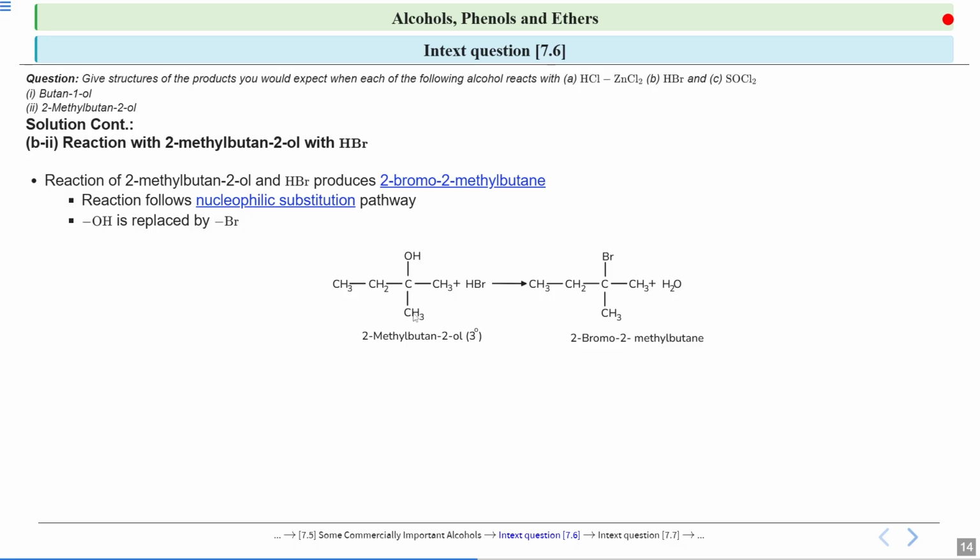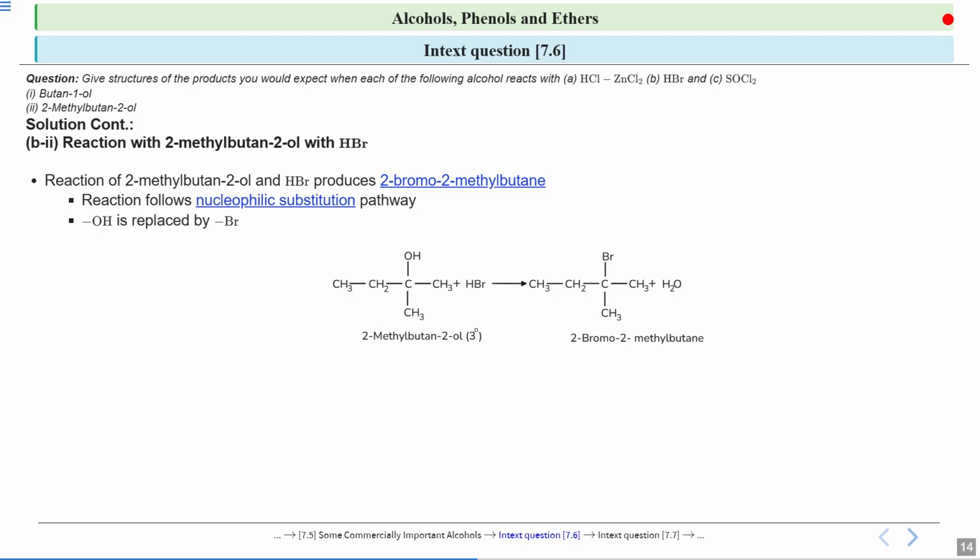When there is an SN1 pathway, it always proceeds in 2 steps. The first step is the protonation of the OH group. The second step will be the slow step, that is the formation of the carbocation. Because this step is slow, it is the RDS, the rate determining step.